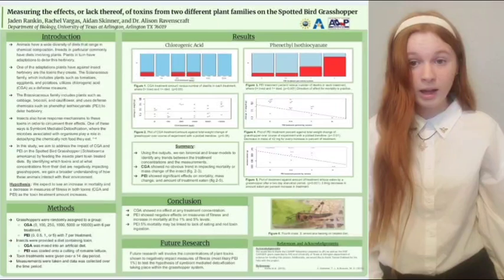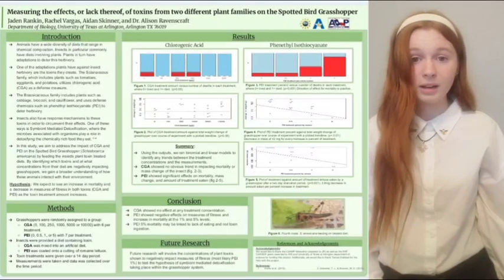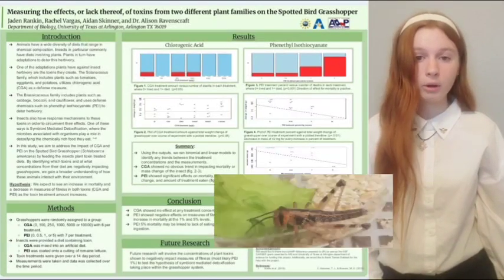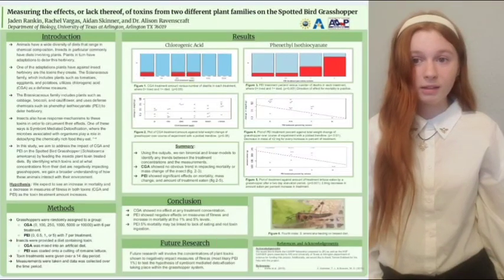Insects, in turn, have response mechanisms to these defenses, such as symbiont-mediated detoxification, where the gut microbiota within the insect helps break down toxins the insect consumes. In this study, we aim to address the effect of CGA and PEI on the spotted bird grasshopper, Schistocerca americana, by feeding the insect a toxin-containing diet. Through this research, we gain a broader understanding of how these animals interact with their environment.